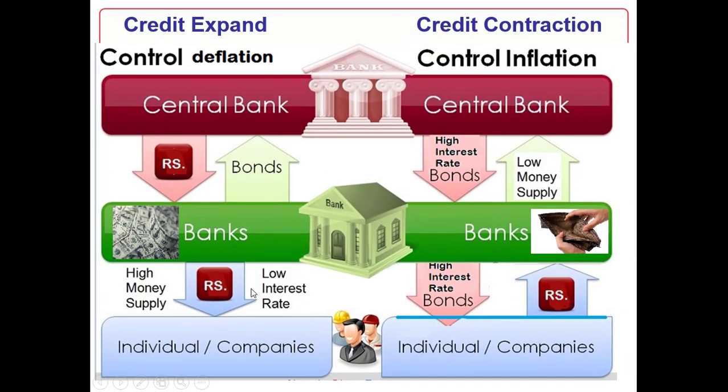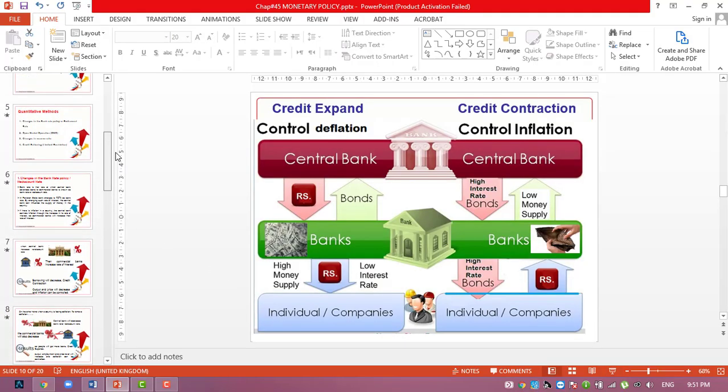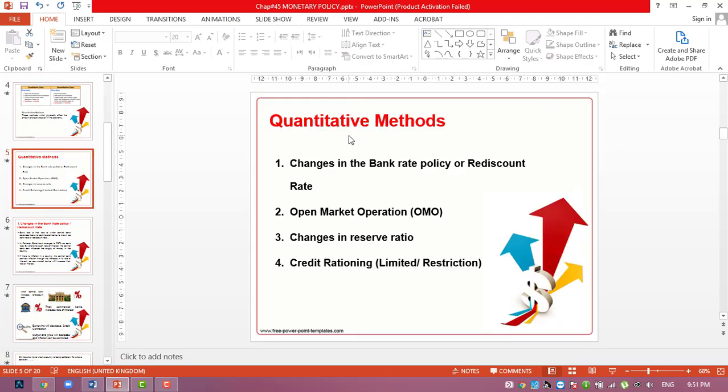What we have discussed till now are the quantitative methods of controlling credit in the country. There are four quantitative methods which are part of monetary policy. The first is changes in bank rate policy, which is also called rediscount.